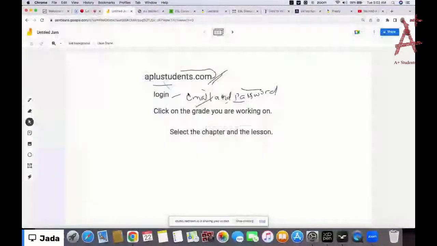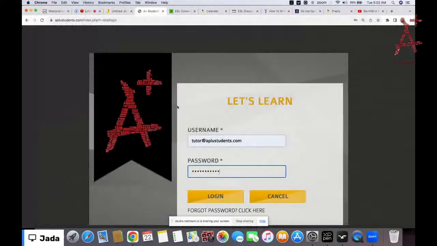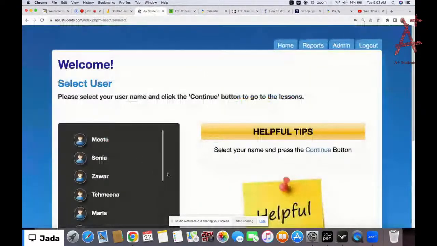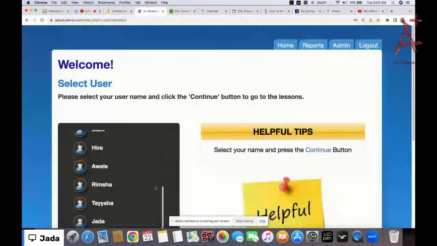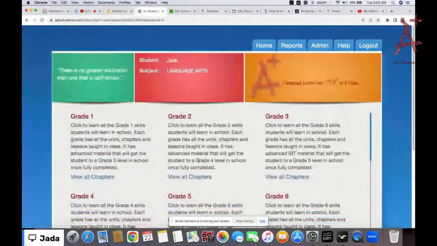So what you need to do is to log in using the a+student.com. You input your email and your password, and then you go on to your name, just like this. Okay, so just log in, and then this is where you find your names. So you click on your name, go to language art, and then grade 5.